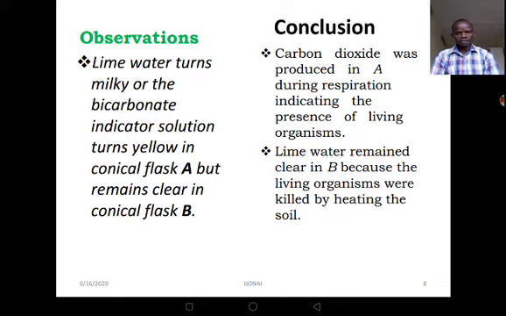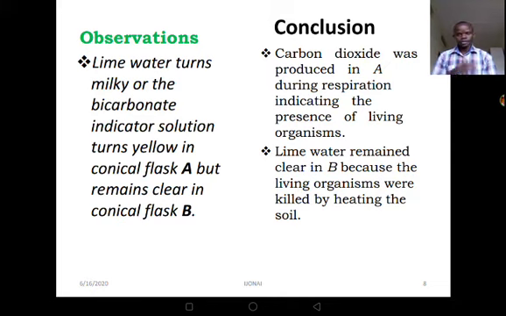What do we observe after that period of time? What do we see? Because you make observations after the time has elapsed. Remember, our time was 2 days. Now, what we are going to realize is that the lime water or the bicarbonate indicator in conical flask A turned milky. That is for the case of the lime water. But for the case of the bicarbonate indicator, this solution is going to turn yellow.